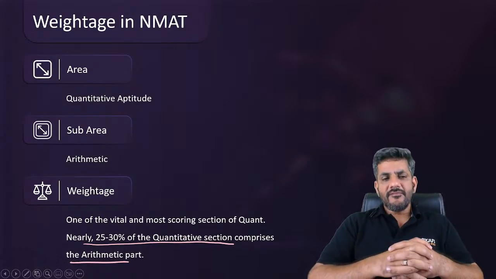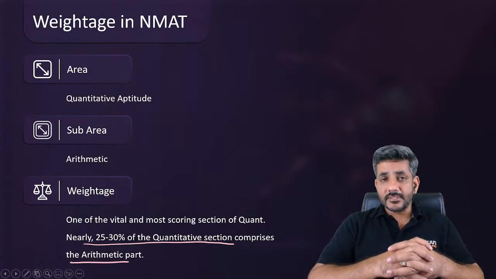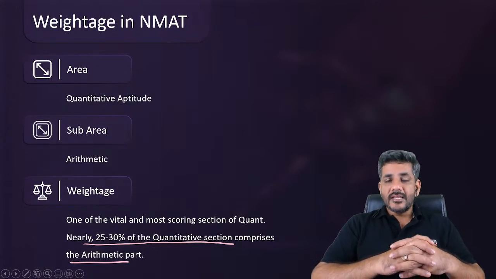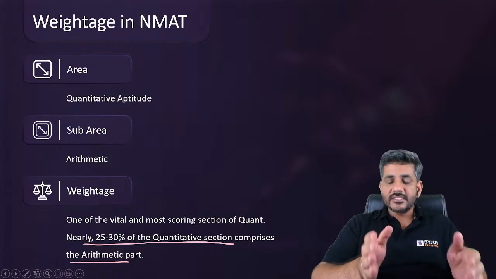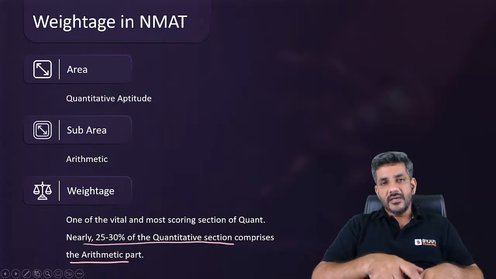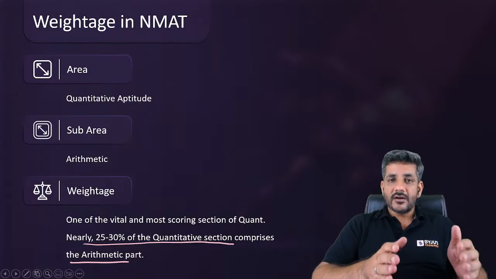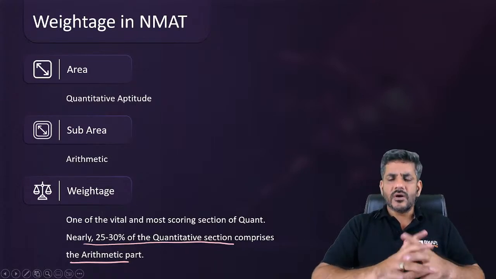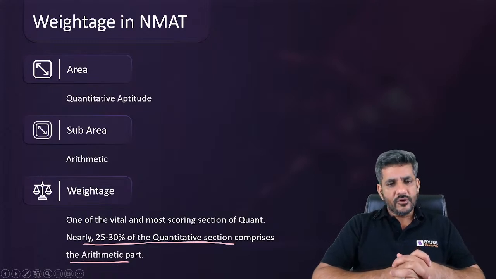Here you might say 25 to 30% is not much more, because in CAT it was around 40%. But in NMAT the quantitative ability section actually includes data interpretation as well. So there would be some 10-12 questions on data interpretation too, and from the remaining questions you have these arithmetic questions. So ultimately it will become the largest section once again in your QA.